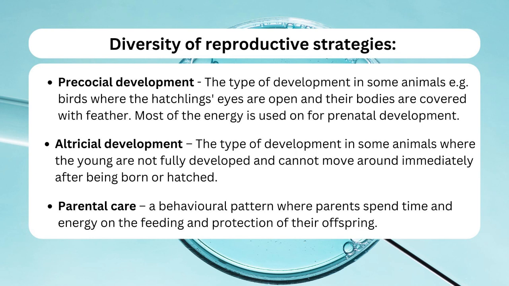Altricial development, the type of development in some animals where the young are not fully developed and cannot move around immediately after being born or hatched. Parental care, a behavioral pattern where parents spend time and energy on the feeding and protection of their offspring.